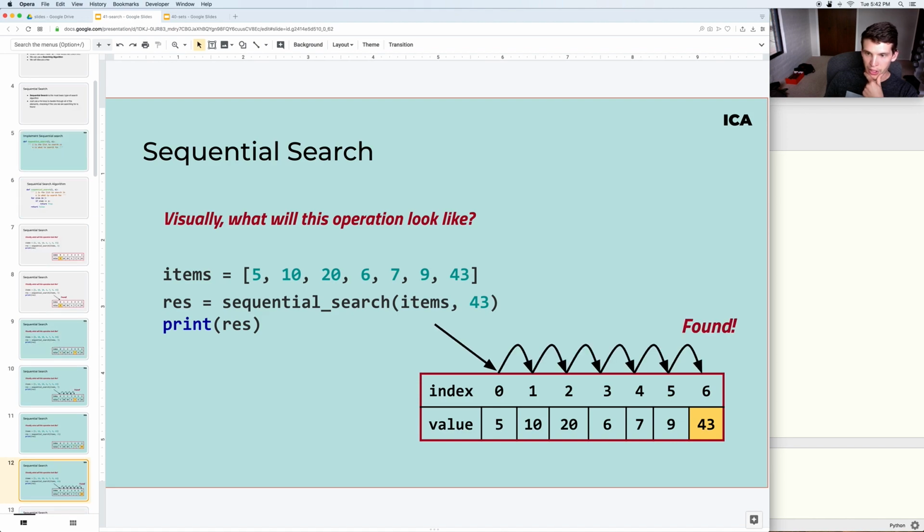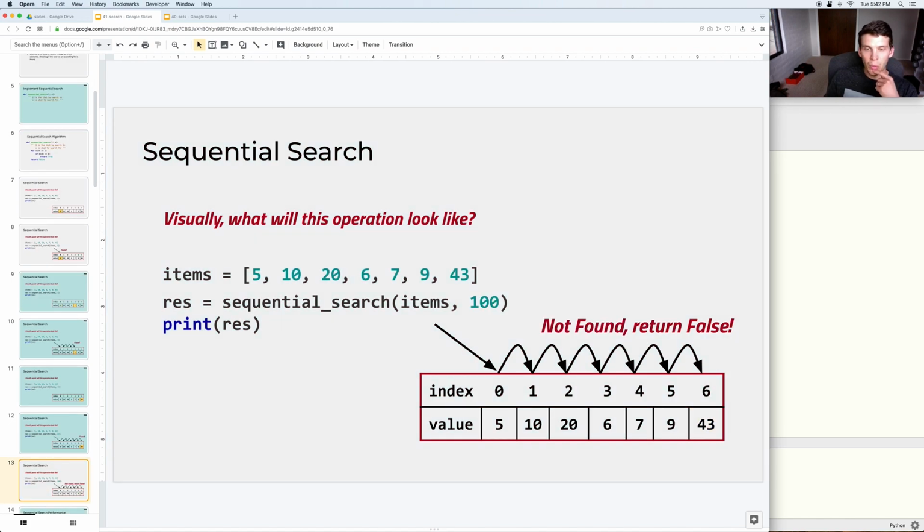Well, for 43 it would take 1, 2, 3, 4, 5, 6, 7 checks, and 43 is the last element in that list, so at that point you could return true. Now, what if you were searching for something like 100? Well, if you search for 100 using sequential search, you'd search through all of the elements and you would not see 100 in there for this particular case, and then false would be returned.